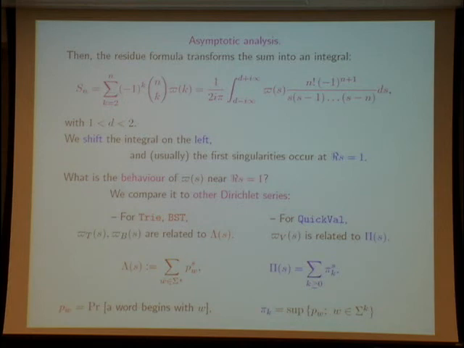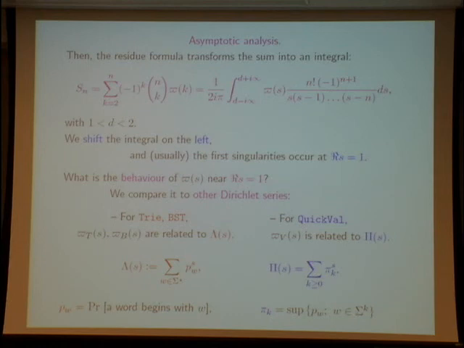And for QuickVal, the function varpi is related to another Dirichlet series, which is the series pi of s. And you see that the difference between pi of s and lambda of s is just the sum of p_k of s. p_k is a supremum of p_w when w is of given length.